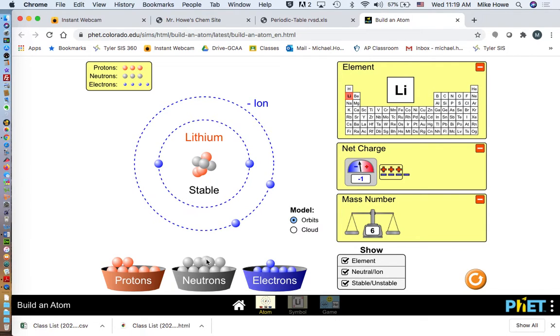So if I took another neutron out, I still am stable. So you see, for lithium, it can exist with either 3 neutrons or 4 neutrons. If you go to 5 neutrons, it's unstable. If you go to either 4 or 3, it's stable, but if you go to 2 neutrons, it's unstable. So to be a stable form of lithium, you have a couple of different neutron amounts that will work. So I'm going to go back here to definitions.